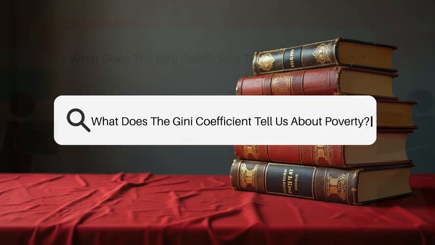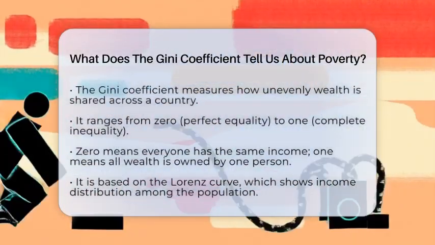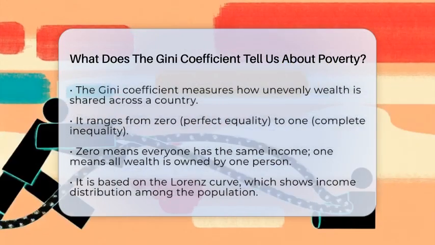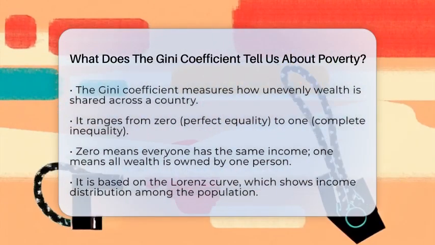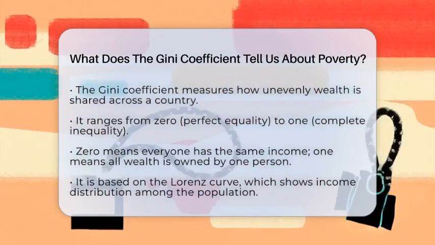What does the Gini coefficient tell us about poverty? Imagine trying to understand how wealth is shared across a country. The Gini coefficient is a simple number that helps us see just how uneven that sharing really is. It's like a scorecard for income inequality.